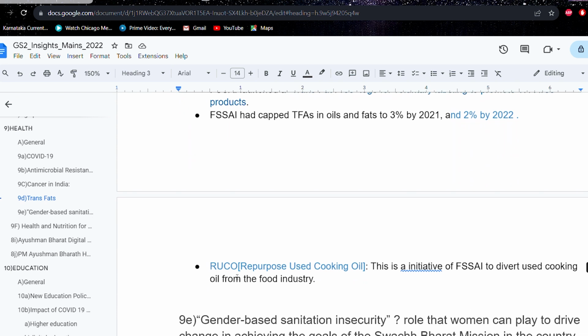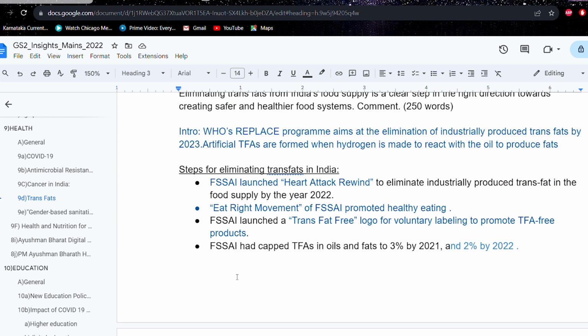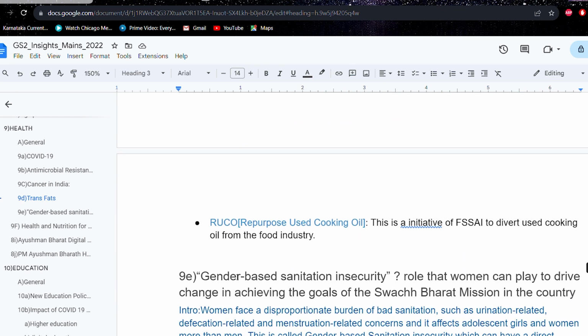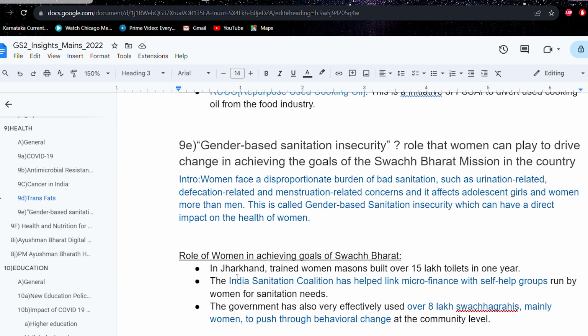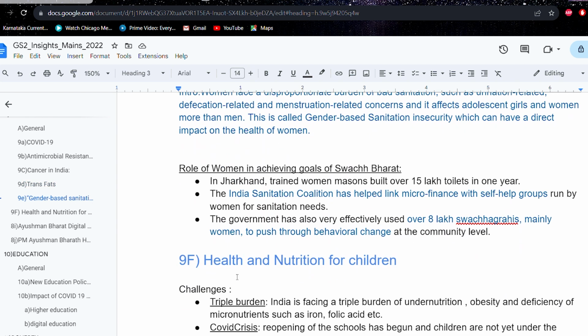So similarly, trans fats comes under health. If there was any news regarding trans fats, you have to add it here. So this is one method where I had created all the news articles, data, diagrams, etc.